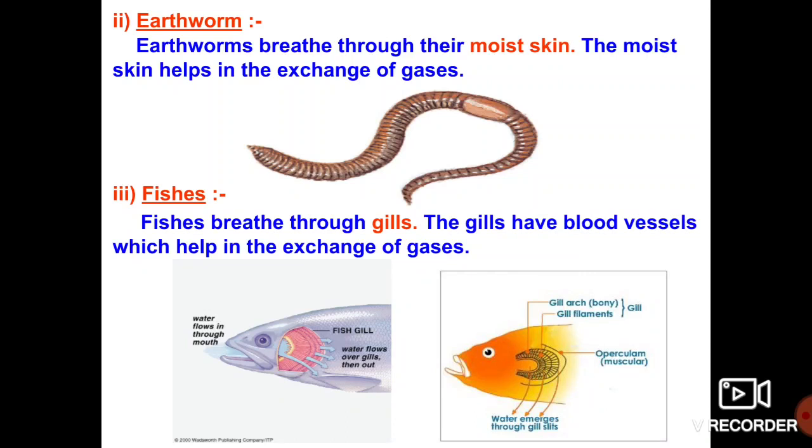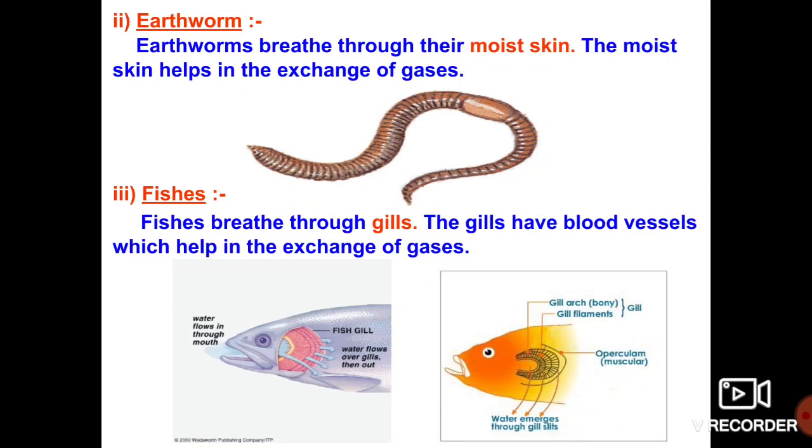In the gills there are special modified blood vessels. These blood vessels absorb the oxygen present in the water. So the fish inhales the dissolved oxygen present in the water, and the dissolved oxygen is absorbed by the blood vessels in the gills.